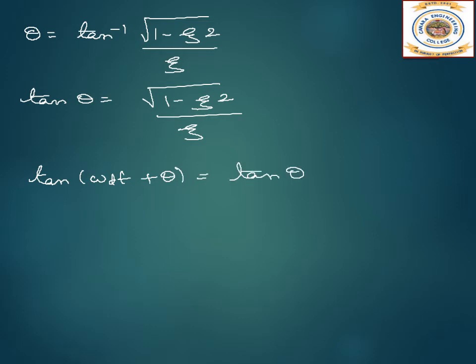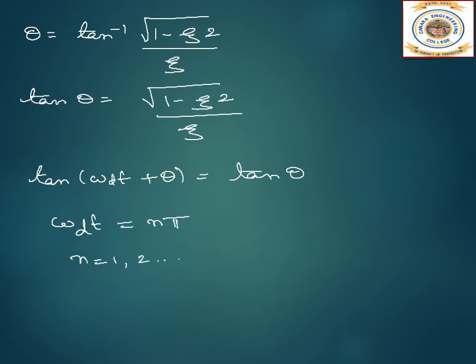So trigonometrically this is possible only when omega d t is equal to n pi, where n is equal to 1, 2, and so on.